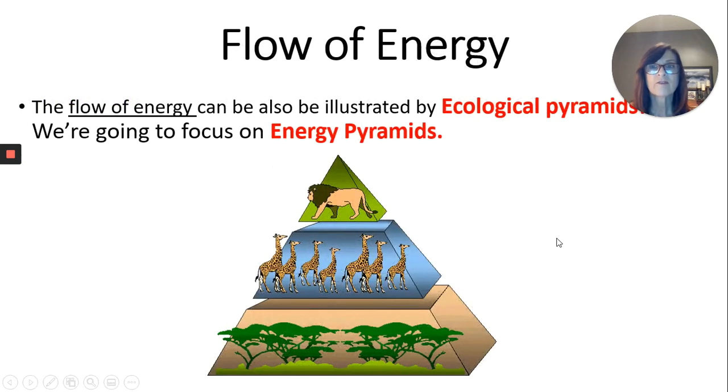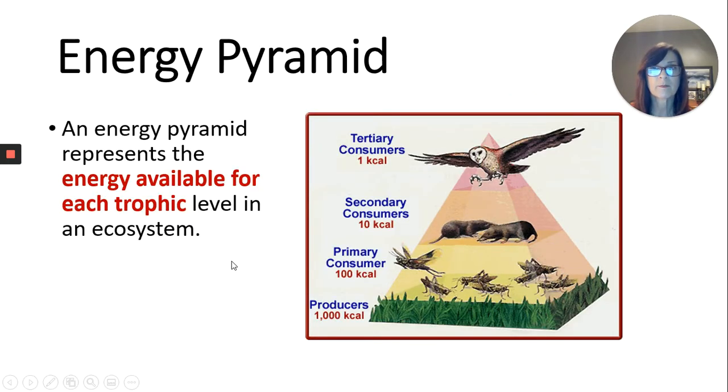Okay? All right, flow of energy can also be illustrated using energy pyramids or ecological pyramids, but we're going to focus on energy pyramids. So in an energy pyramid, it just represents the energy that's available for each trophic level. Okay, and of course, energy, we're talking about food, right? So if we look at this energy pyramid here, what would happen if there were so many grasshoppers that they ate up all of this grass? Well, they're going to start to die because there's going to be no food for them. So organisms that feed on them are going to have less food. And so it's very important that you have more organisms near the bottom, and they'll decrease as you move up.